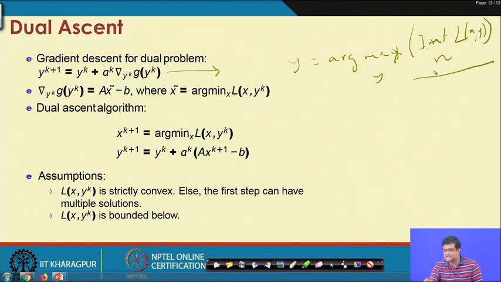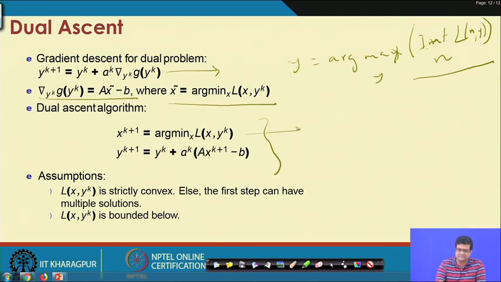Another way of saying it is that you compute the x tilde, which is the minimum over x of L(x, y^k), and then once you have computed the x tilde, you substitute the x tilde in this gradient, and then you compute the next iterate. So, this results in this algorithm.